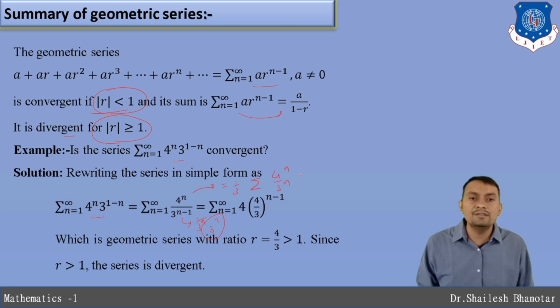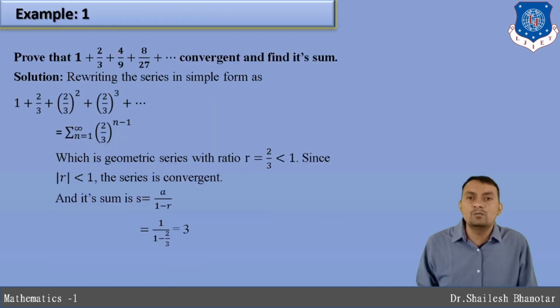Whenever you simplify, you get 1 divided by 3 summation of 4 by 3 raised to n. We know this is our series r raised to n, and comparing with it, r is equal to 4 by 3, which is greater than 1, and therefore we can say that this series is divergent.